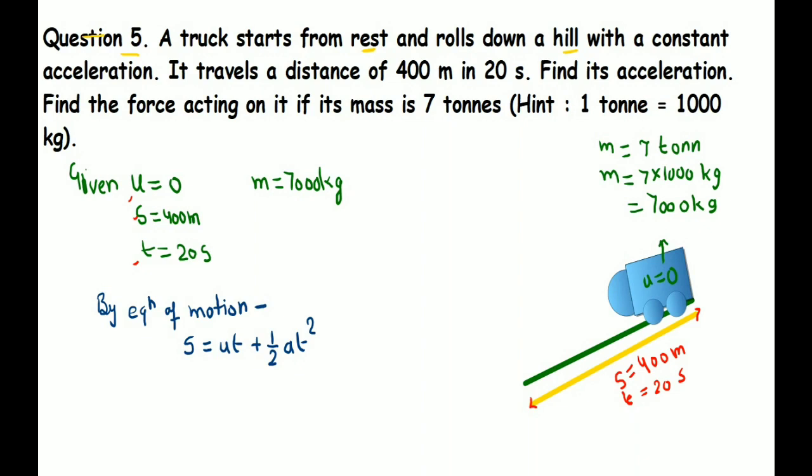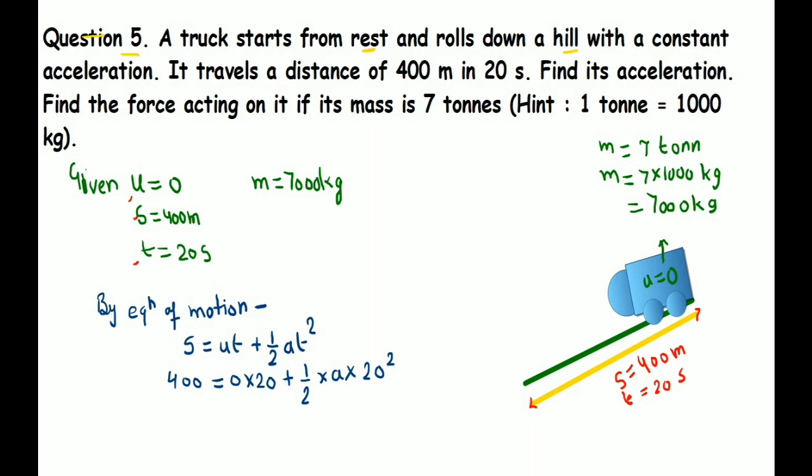S is 400 meters, so we will place the value 400 meters. Initial velocity was 0 into time, which was given as 20 seconds. Now plus half of A, which is unknown, so we will place A as it is, and time, that is 20 squared.